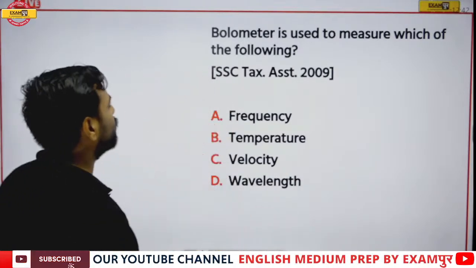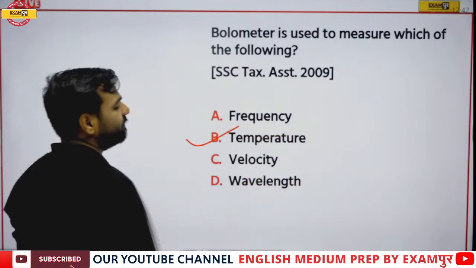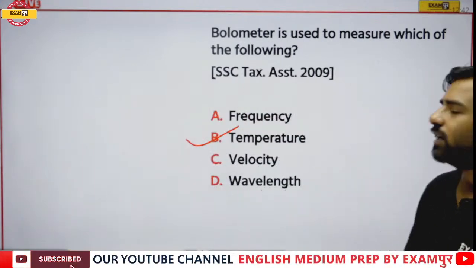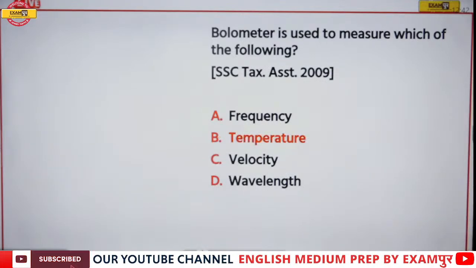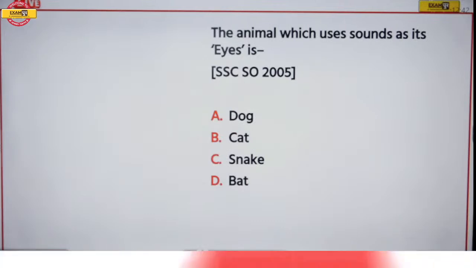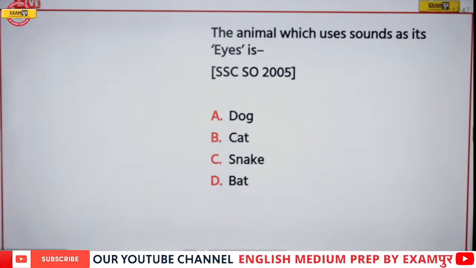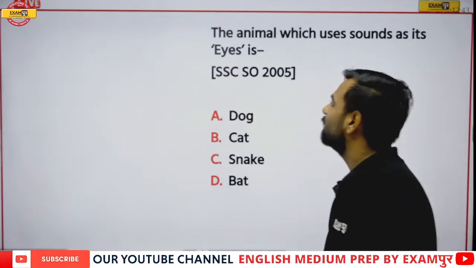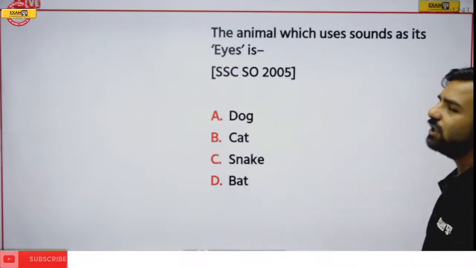See, let me tell you, the bolometer is helpful in measuring temperature, where we are using the concept of radiation. Please do not forget this part. And if I talk about this question, the animal which is using sound as its eyes, what is going to be the correct answer? Here we have a concept of echolocation.